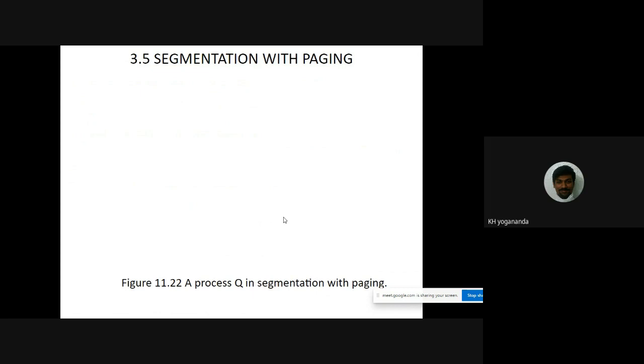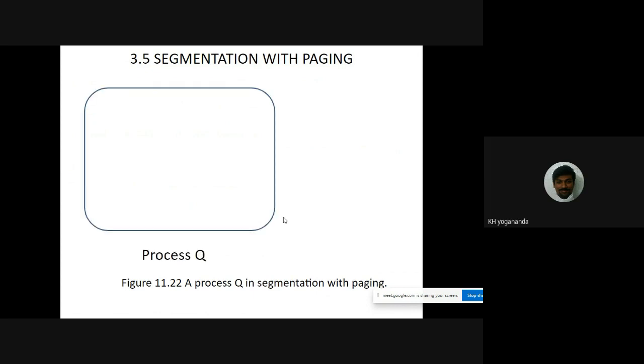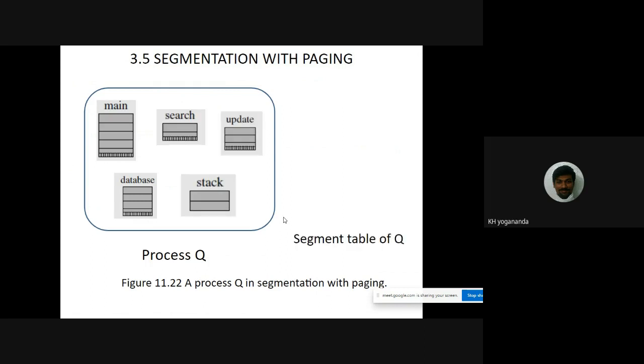We shall try to correlate with the process queue which we took in the segmentation part, and we shall try to recall the same process here. So we had five logical entities in the same process queue: main, database, search, update, and stack. And we got a segment table of the process queue where it has a name, size, and address. But here we'll have a name, we'll have a size, but we'll have an address in the name of page table. Why? Because each segment is having an integral number of pages.